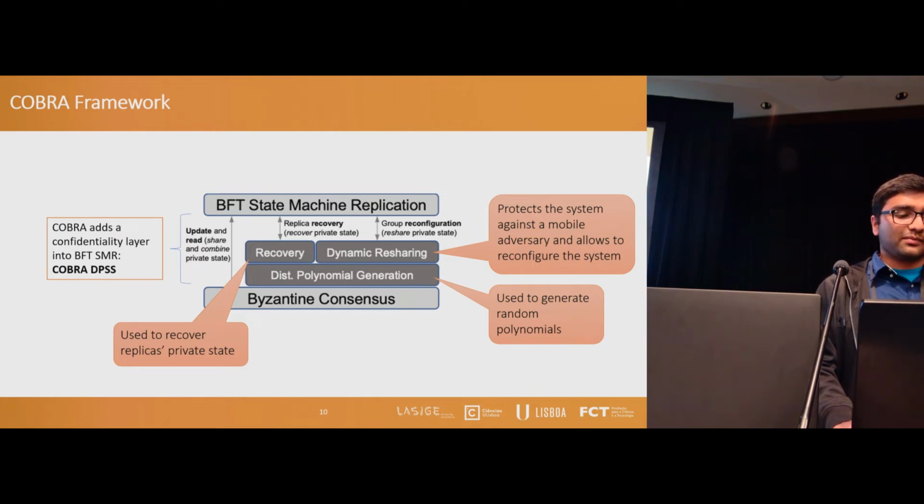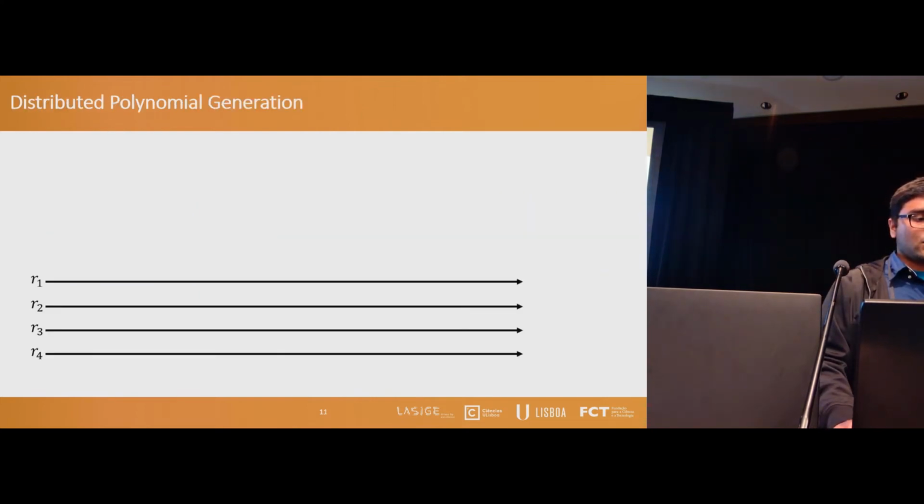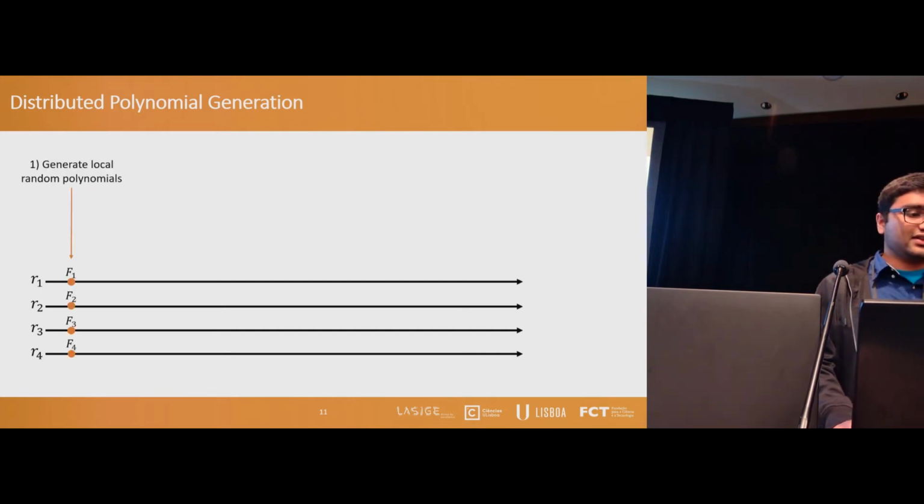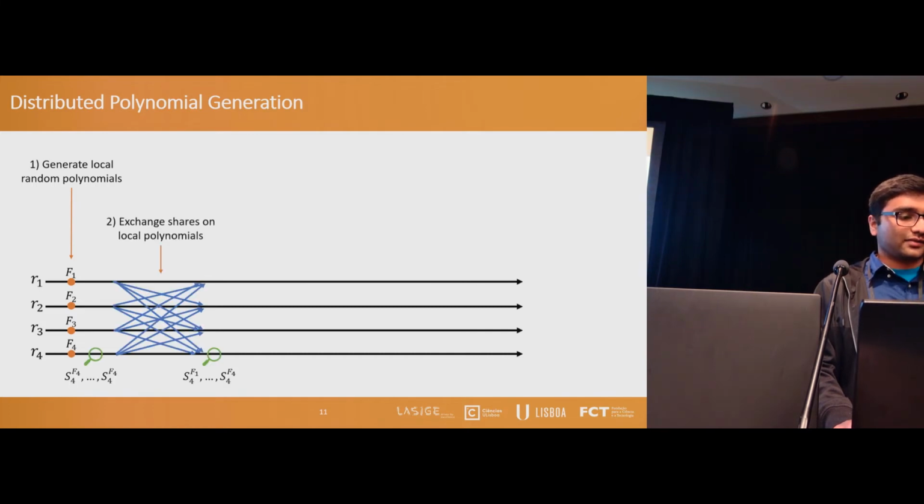However, implementing polynomial generation in a distributed and non-synchronous model is challenging. To explain why it is challenging, at first let me explain how the polynomials are created. To create polynomials, each server locally generates a random polynomial and they exchange the shares on these polynomials. So at the end of this second phase, the phase of exchanging shares, each server will obtain the shares on the local polynomials of the other servers.